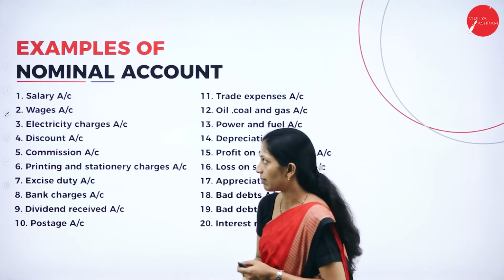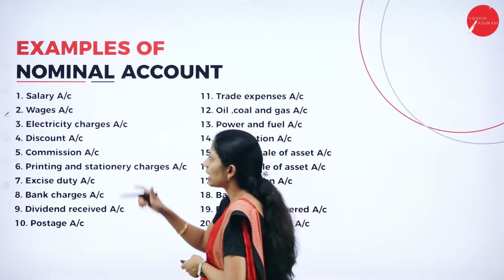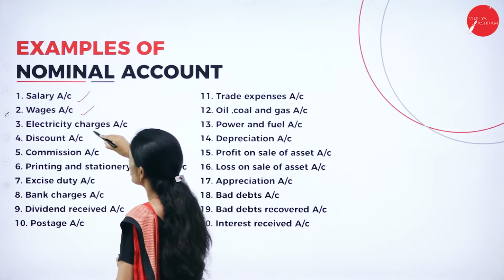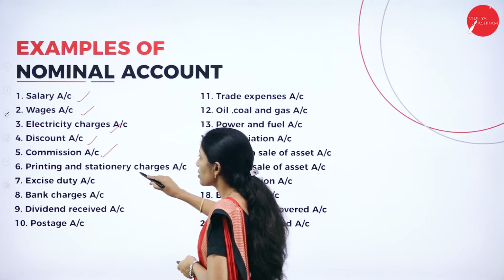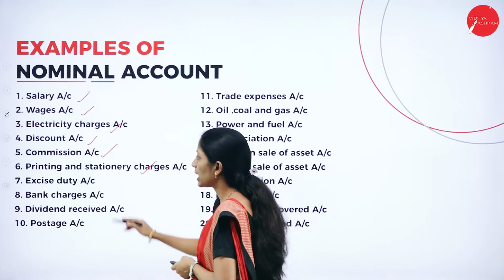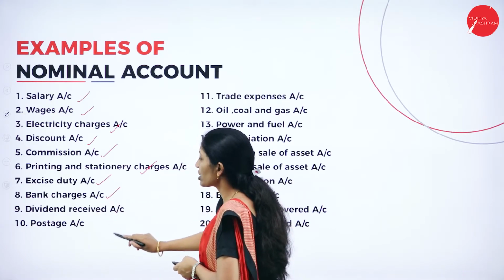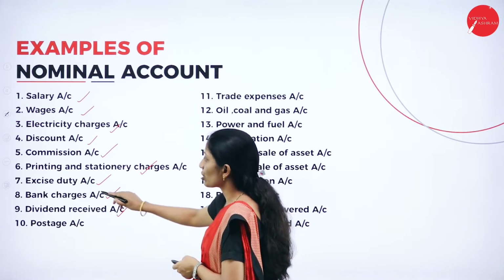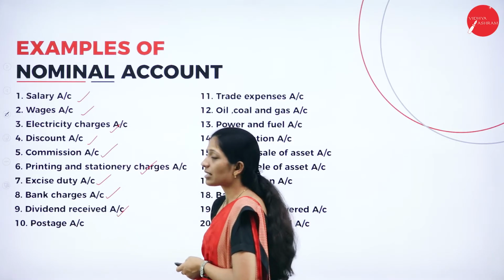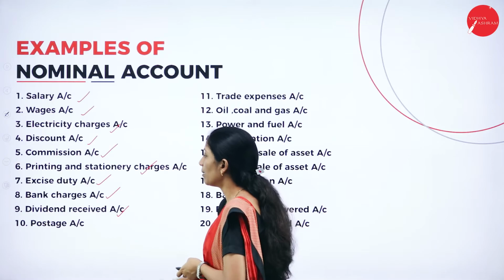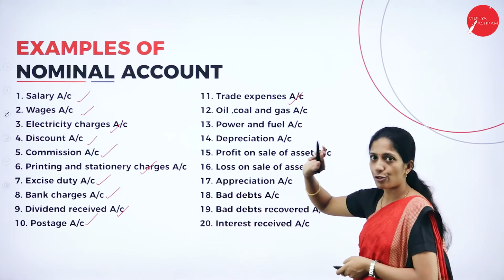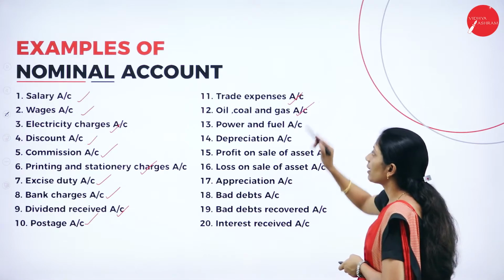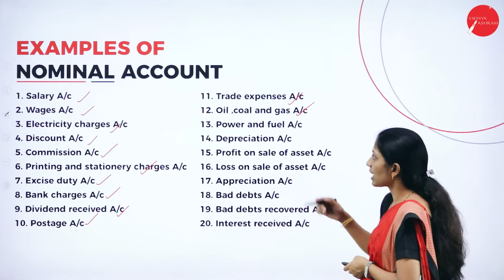If you see the examples here, we have salary account, wages, electricity charges, discount, commission, stationery, printing and stationery, excise duty, bank charges, dividend received. These are all expenses, whereas dividend received is an income. Postage, expense. Trade expense, also an expense. Oil, coal as well as gas, expense.